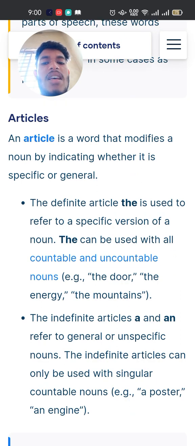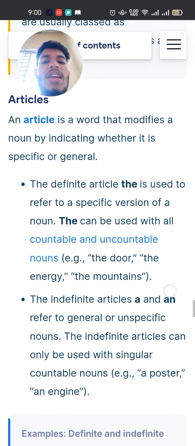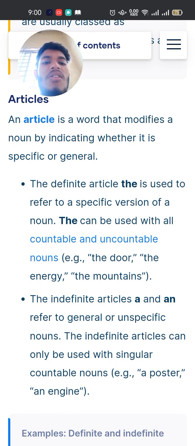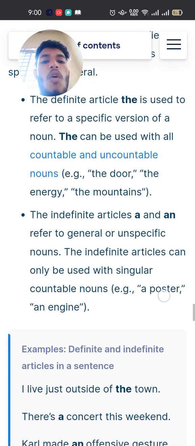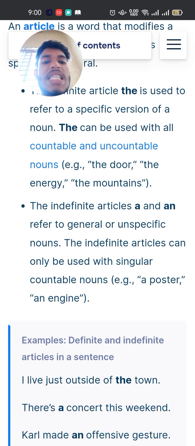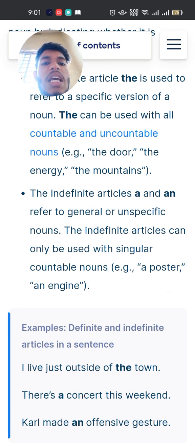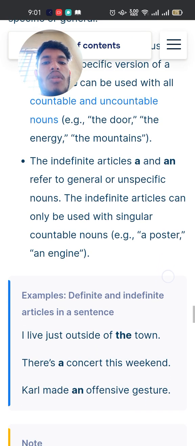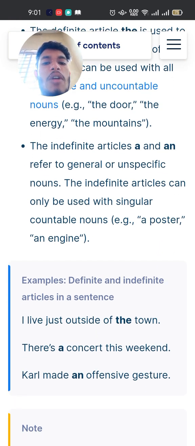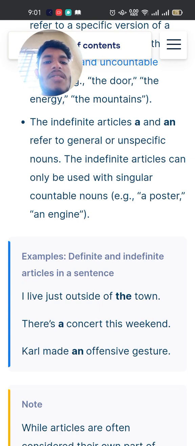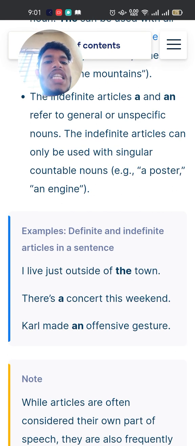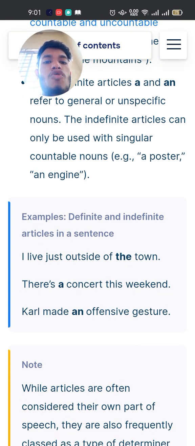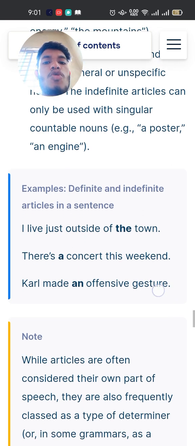Articles. An article is a word that modifies a noun by indicating whether it is specific or general. The definite article the is used to refer to a specific noun. It can be used with all countable and uncountable nouns: the door, the energy, the mountains. The indefinite articles a and an refer to general or unspecific nouns. They can only be used with singular countable nouns: a poster, an engine.